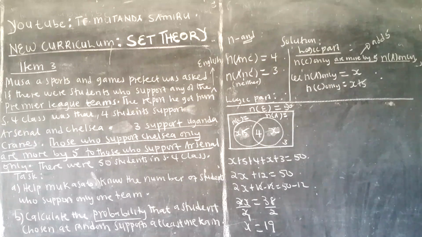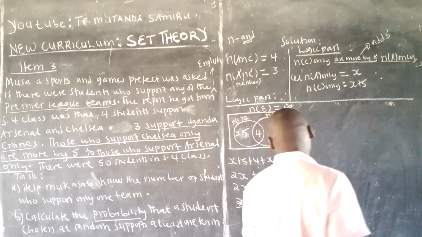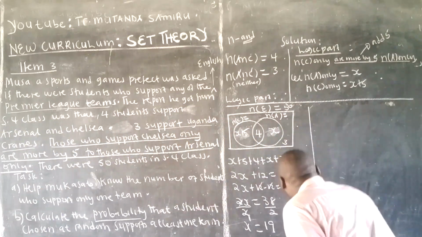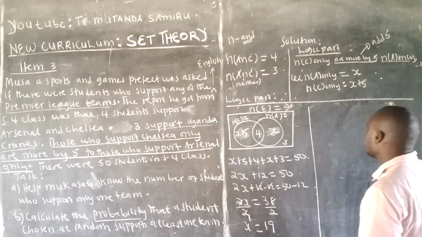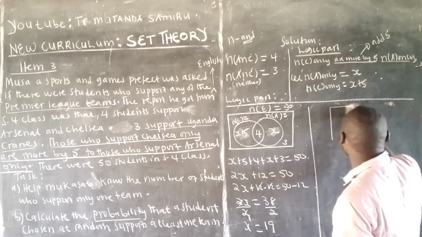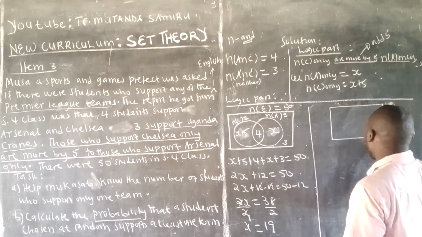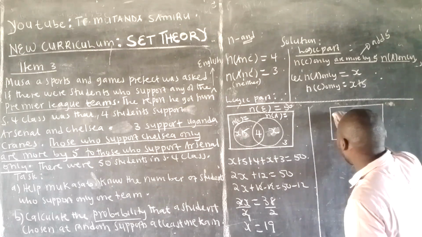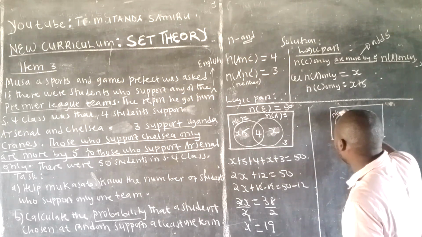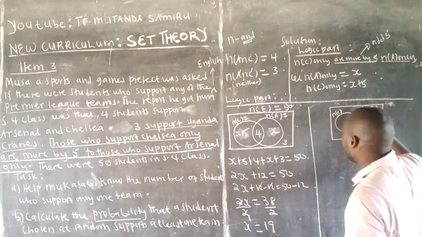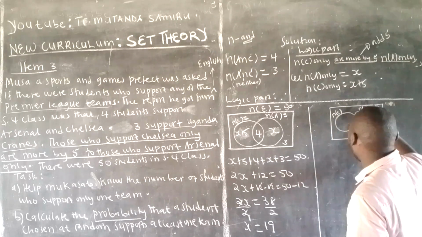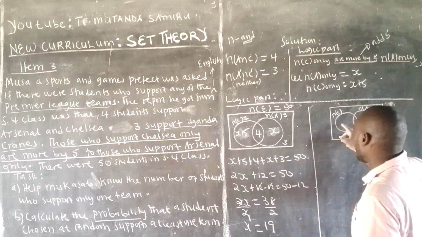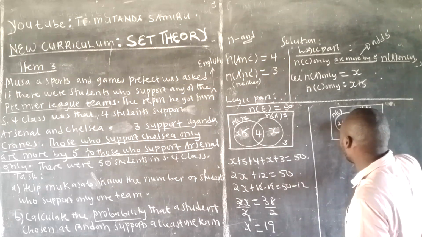As simple as that. And if it's 19, then what are we going to have finally? I'll redraw the circles so that I put my digits in there. I'm more interested in the values in the circles. Here, x plus 5 is 19 plus 5, that is 24.